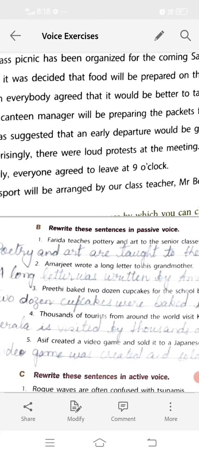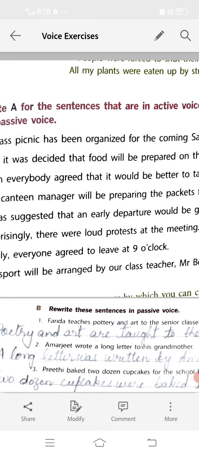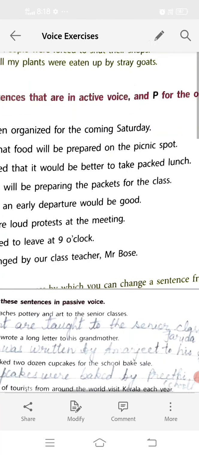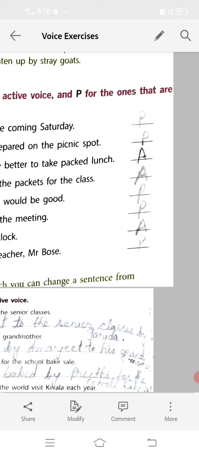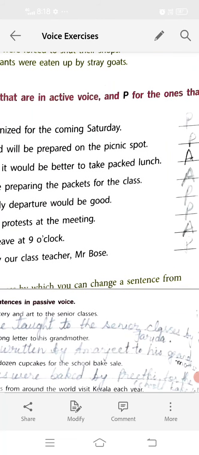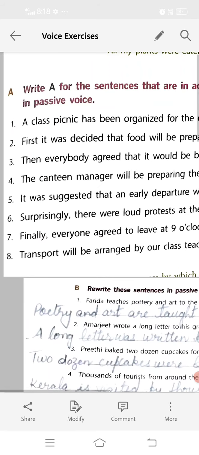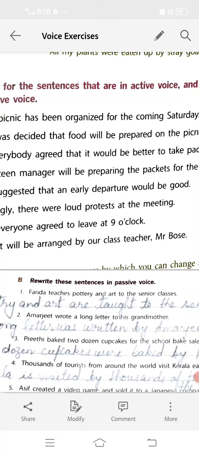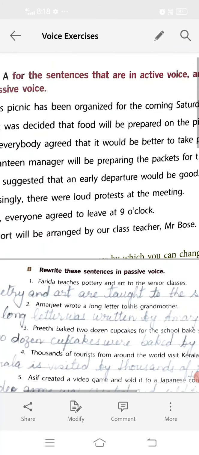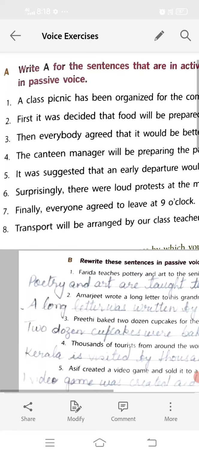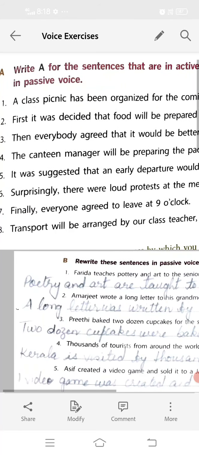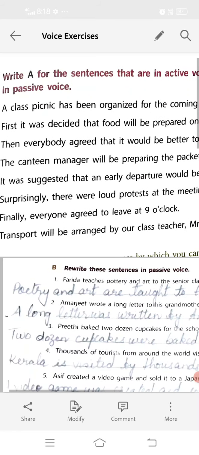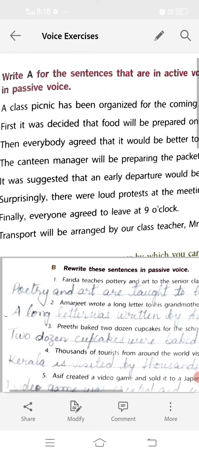See part 1. Here we have to identify and write A for the sentences which are in active voice, and P for those sentences which are in passive voice. See the very first one: A class picnic has been organized for the coming Saturday. Students, in my last video I explained that wherever we are using the helping verb, it is the passive sentence or passive voice.